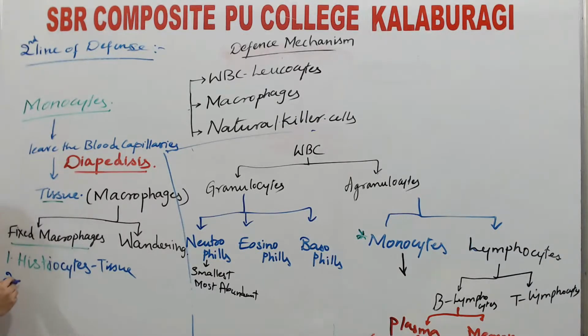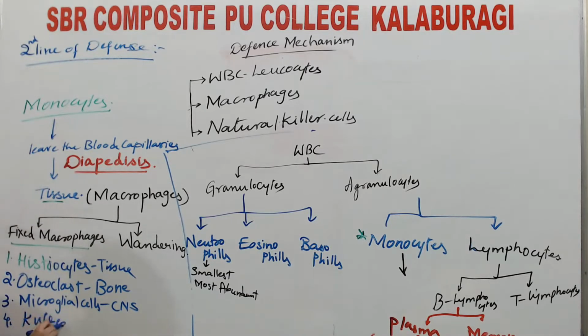If they are present in the bone, macrophages of bone or immune cells of bone, they are osteoclasts. When they are present in the nervous system, they are known as microglial cells, microglial cells in the CNS. Whereas if they are present in the liver, they are known as Kupffer cells. Kupffer cells in case of liver. What am I talking about?